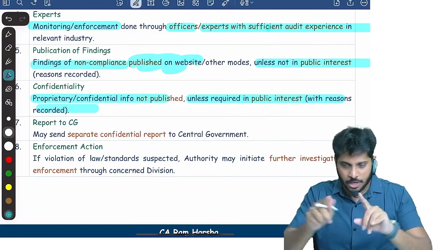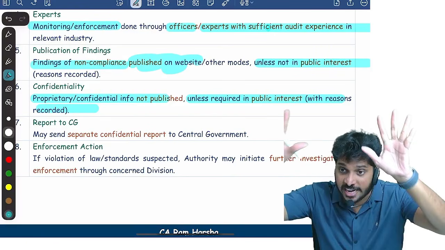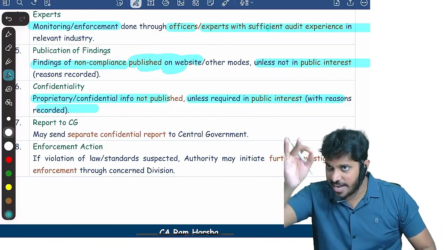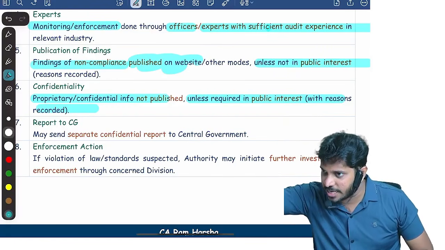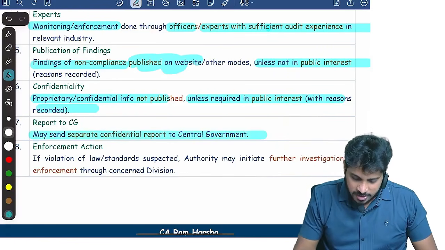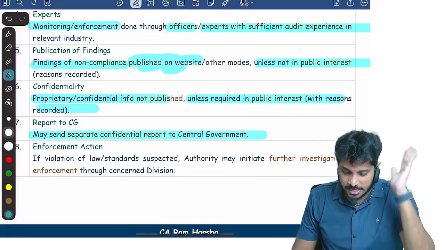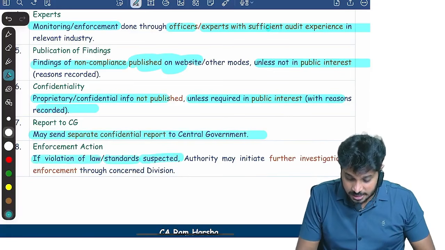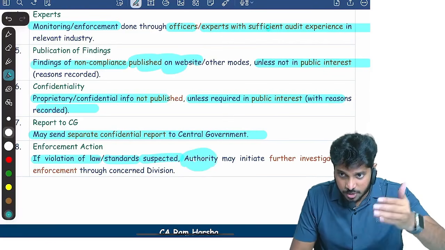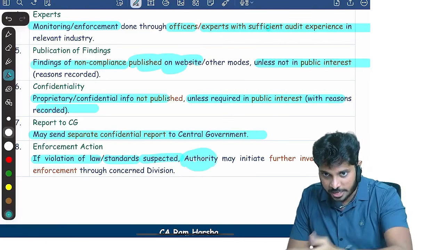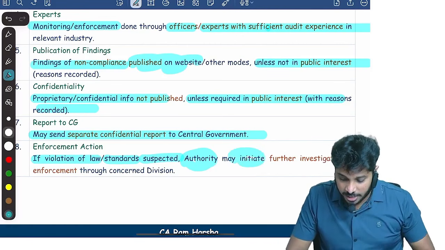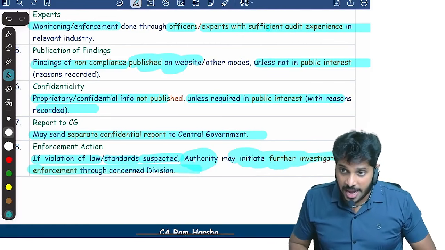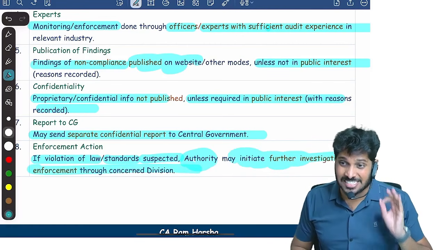Are you clear? You can open the NFRA site and find NFRA orders. Just type NFRA and you will find the NFRA website directly. And they will send a confidential report to the central government. If any violation of law or violation of standards is suspected, the authority, National Financial Reporting Authority, may initiate further investigation, and enforcement can be done through the concerned division.